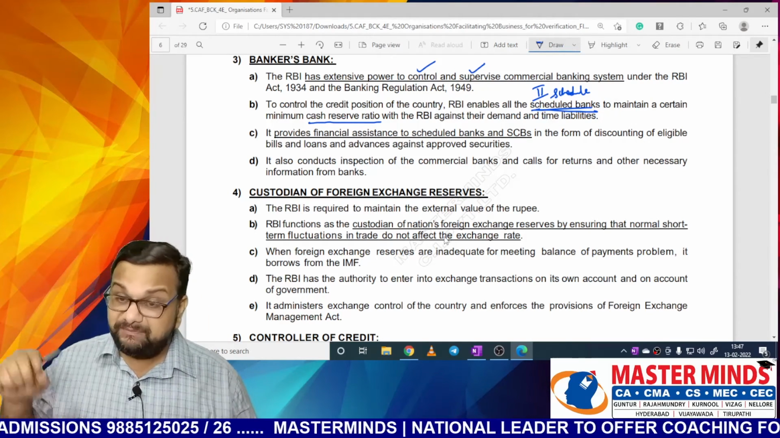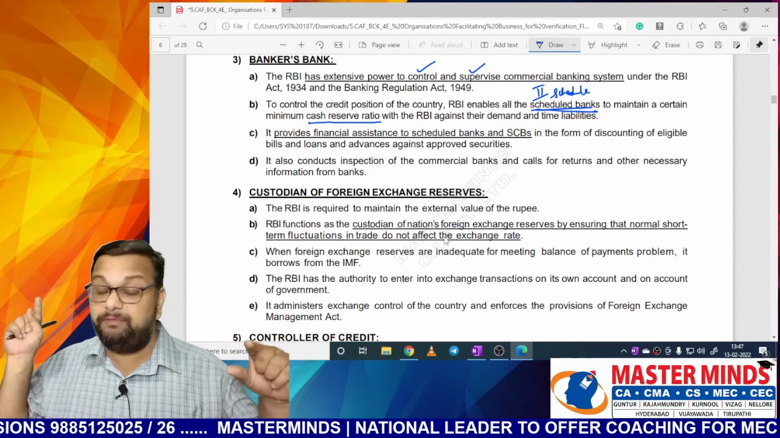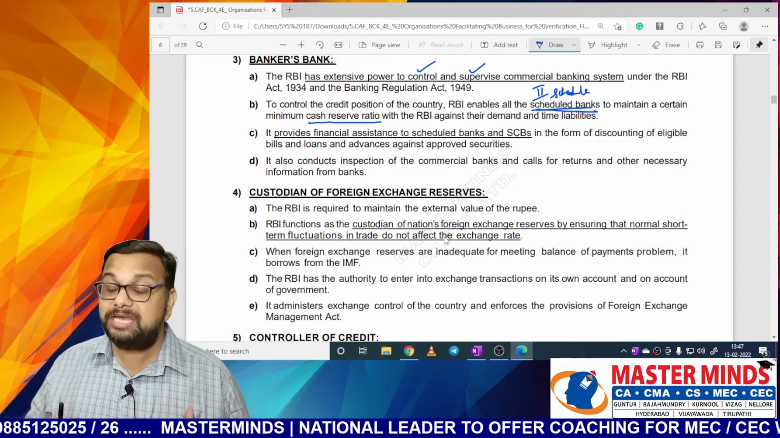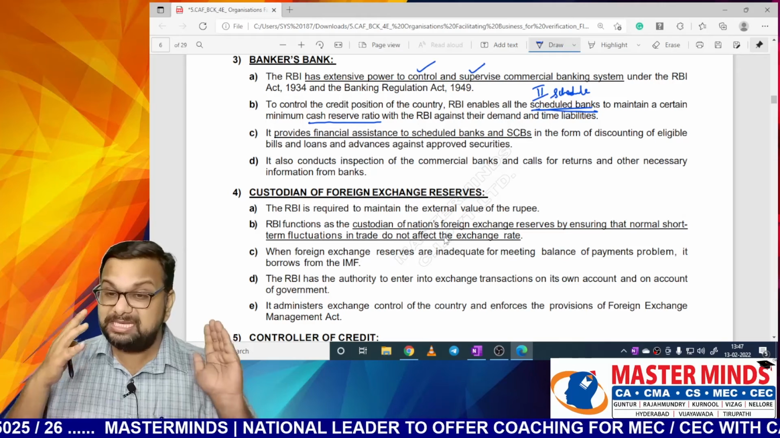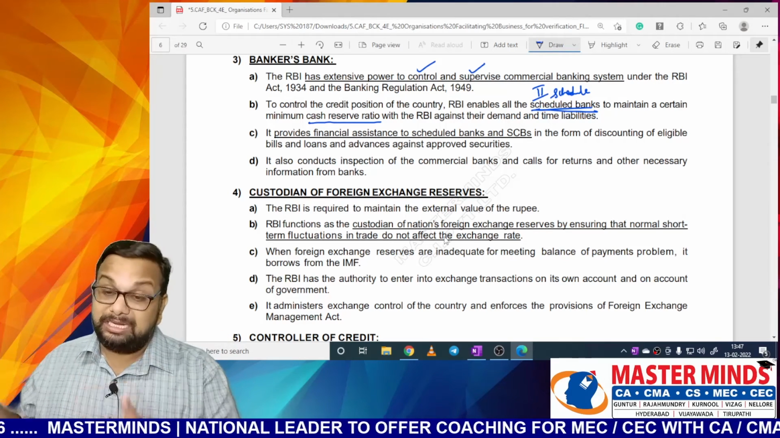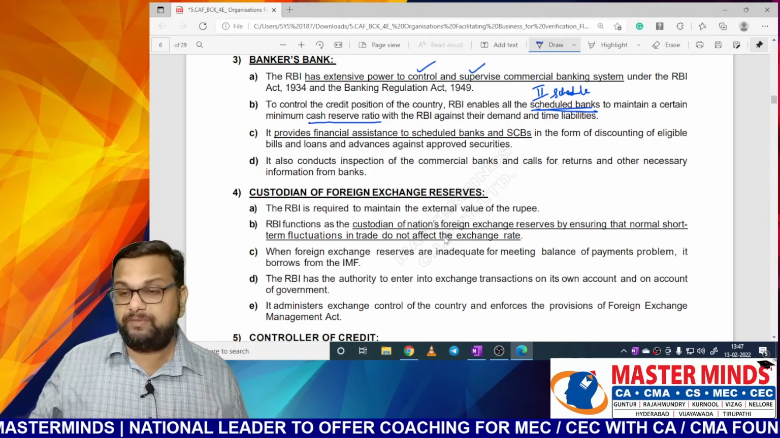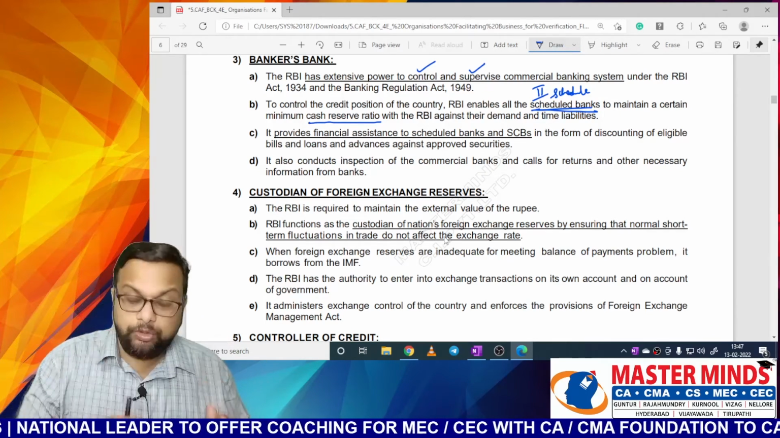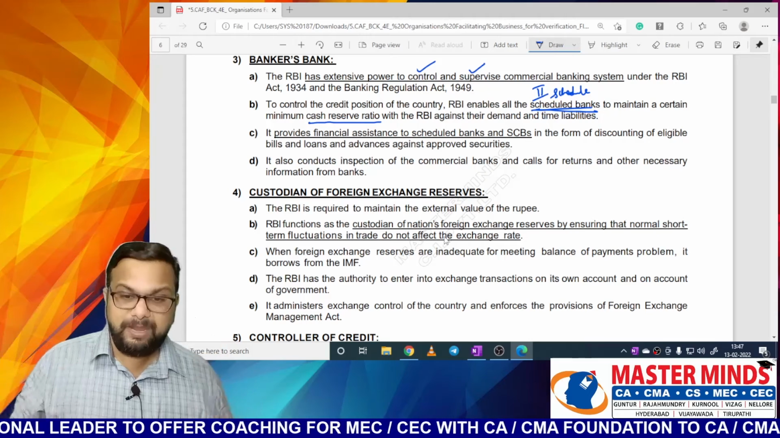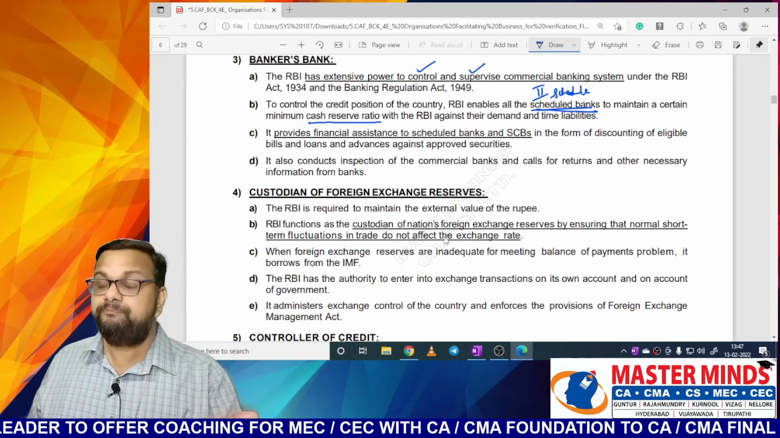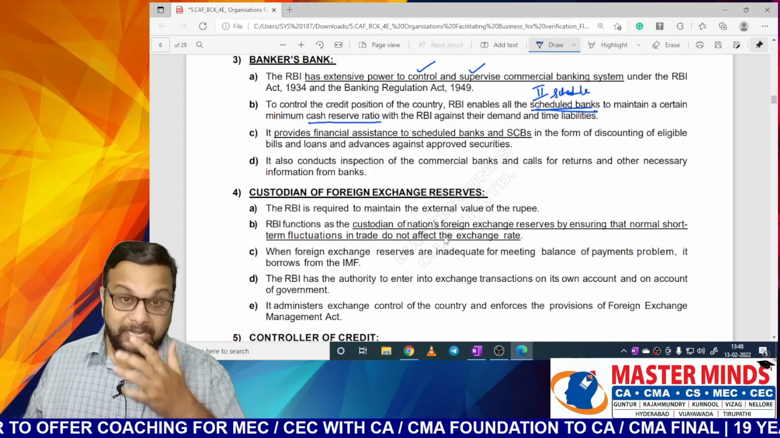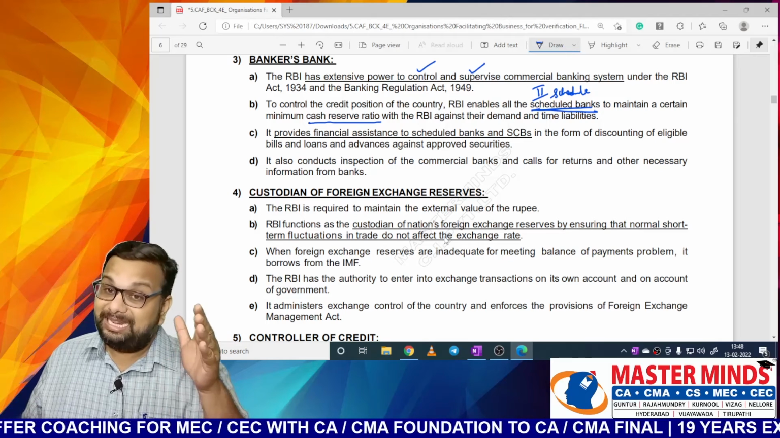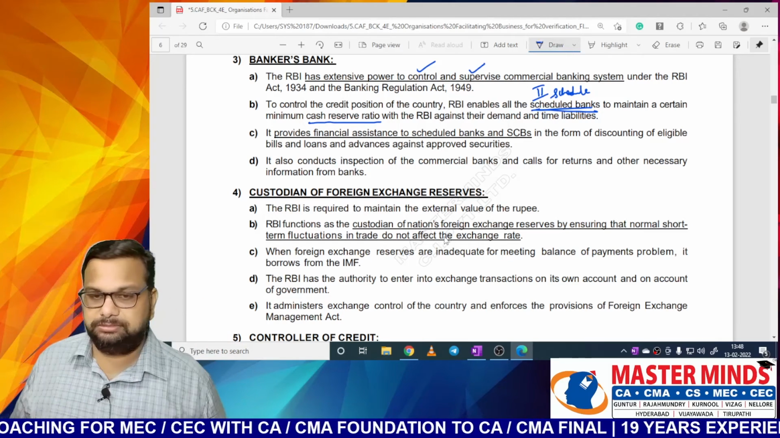In the same way, when SBI is in need of money, it will approach RBI. So RBI will also ask the same thing. You keep something as security with me, then you can get money against that security. So when banks are in need of money, they will keep some security with RBI and they will borrow money from RBI. In this way, if in need of money, banks can get it from RBI. That's why it is also called the lender of last resort.